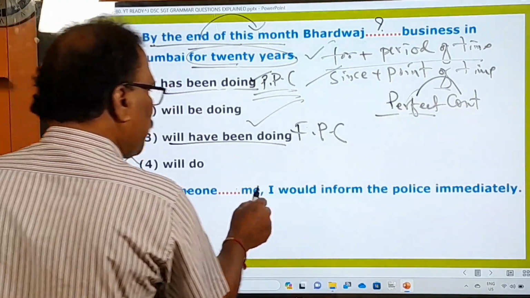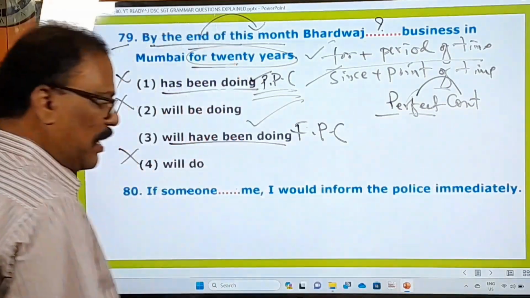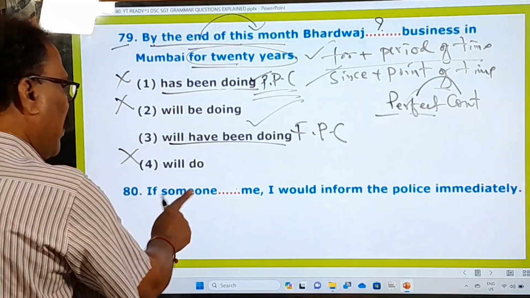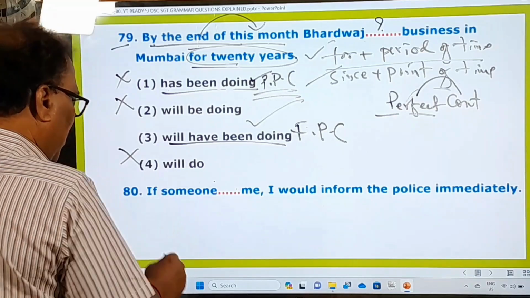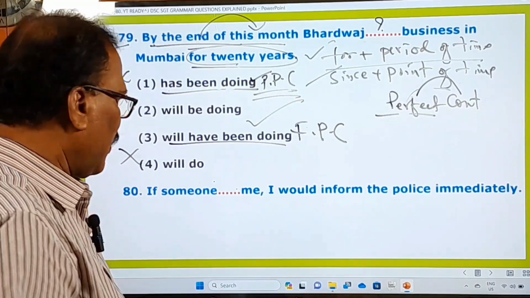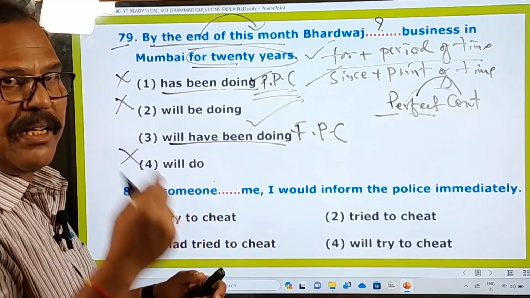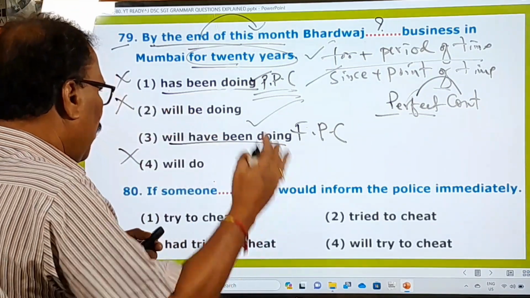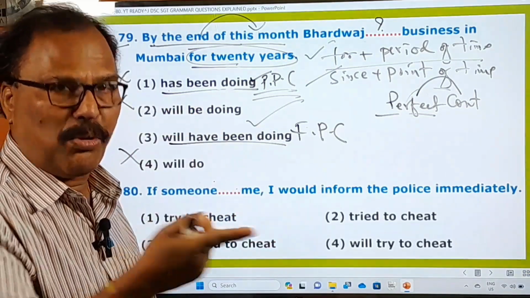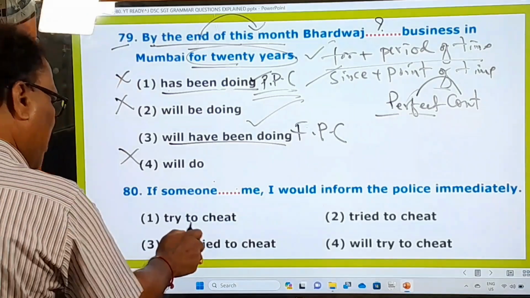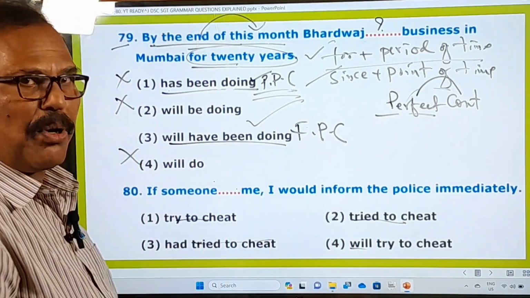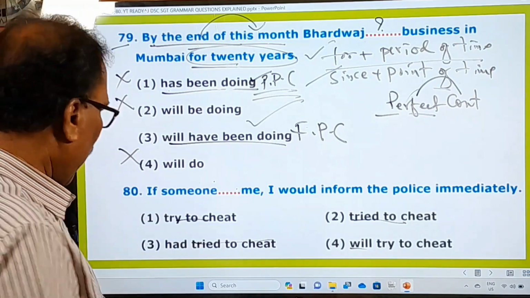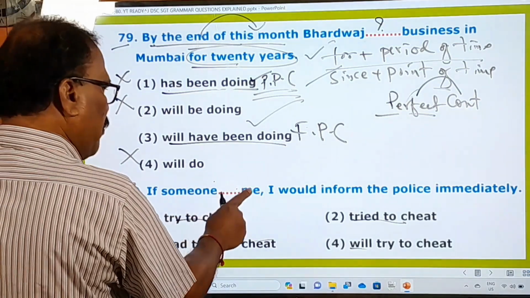If someone dash me, I would inform the police immediately. Okay, if someone dash me, I would. So here is a blank, and what are the options? Let us see that here. From the options we understand on which topic the question has been posed. To try to cheat, had tried. So again, this is a question about the tenses. And if someone dash me, I would.